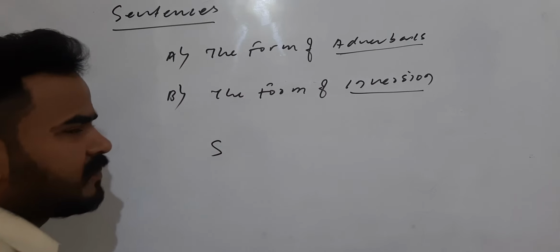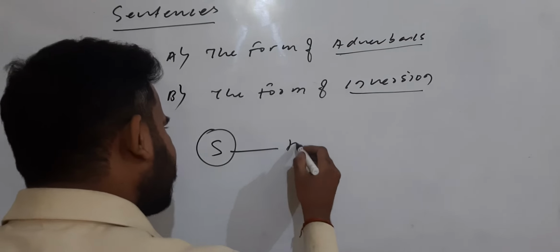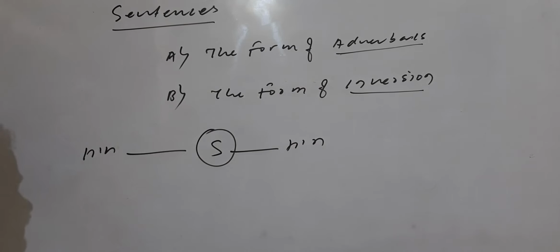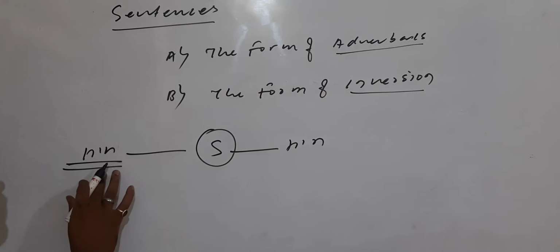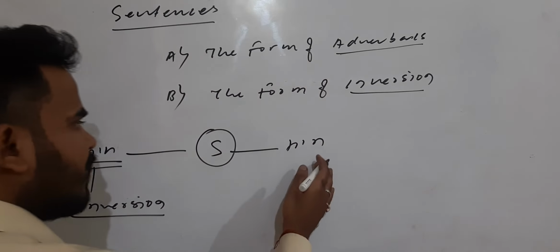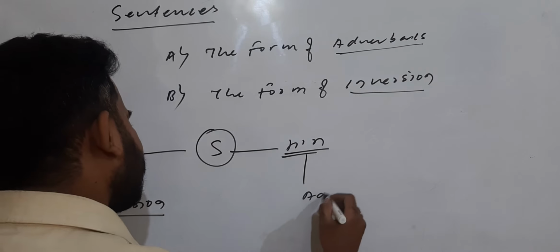This is the subject, right? And the subject has two forms. Sometimes the helping verb comes on this side and sometimes on this side. If the helping verb is on this side, the form will be called inversion. If the helping verb is on this side, this form will be known as adverbials.